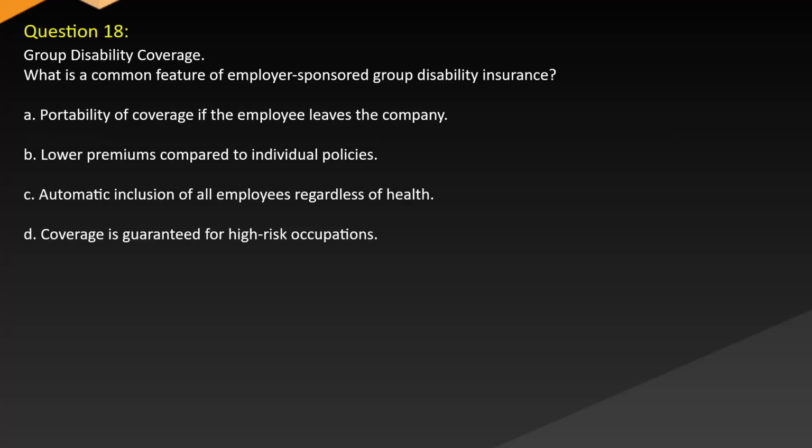Question 18. Group disability coverage. What is a common feature of employer-sponsored group disability insurance? A. Portability of coverage if the employee leaves the company. B. Low premiums compared to individual policies. C. Automatic inclusion of all employees regardless of health. D. Coverage is guaranteed for high-risk occupations.